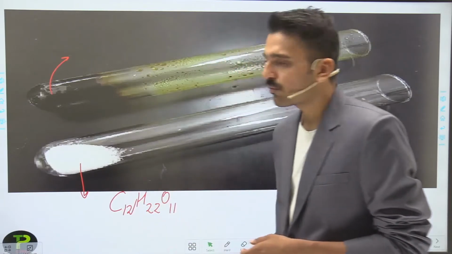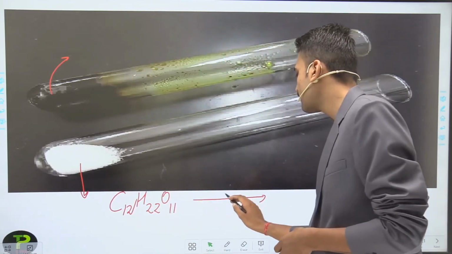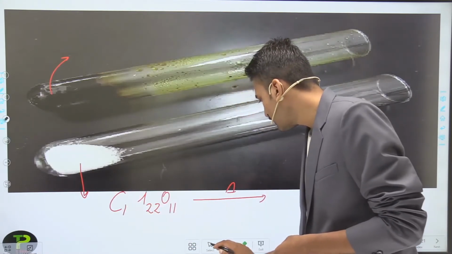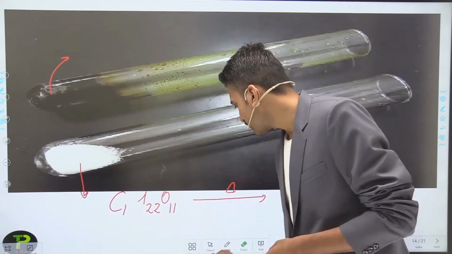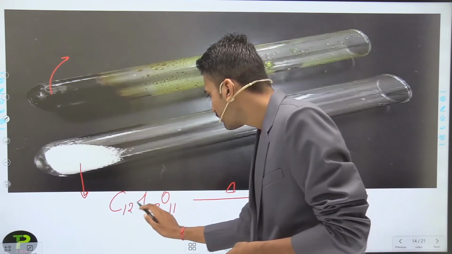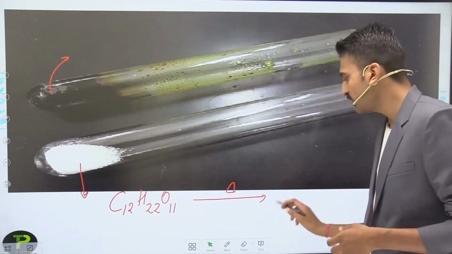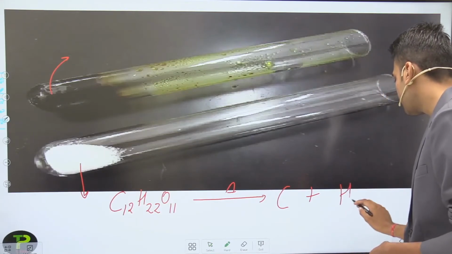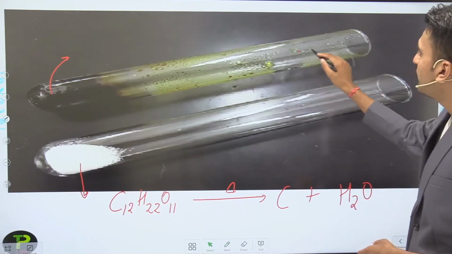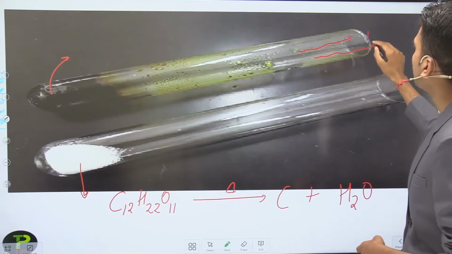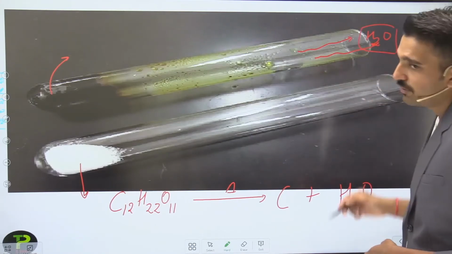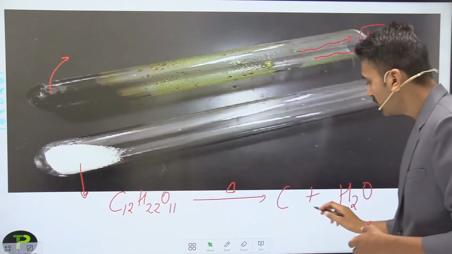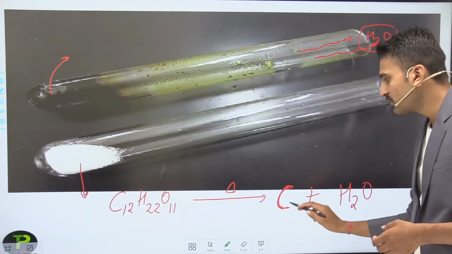C12H22O11. This is the formula for sugar. And when I heat this with H2SO4, what forms here? Carbon forms along with the evolution of a gas, that is H2O. It means that the fumes that were coming out of this test tube are the water vapors. And the black color that appears here is because of this carbon, and carbon is black in color.